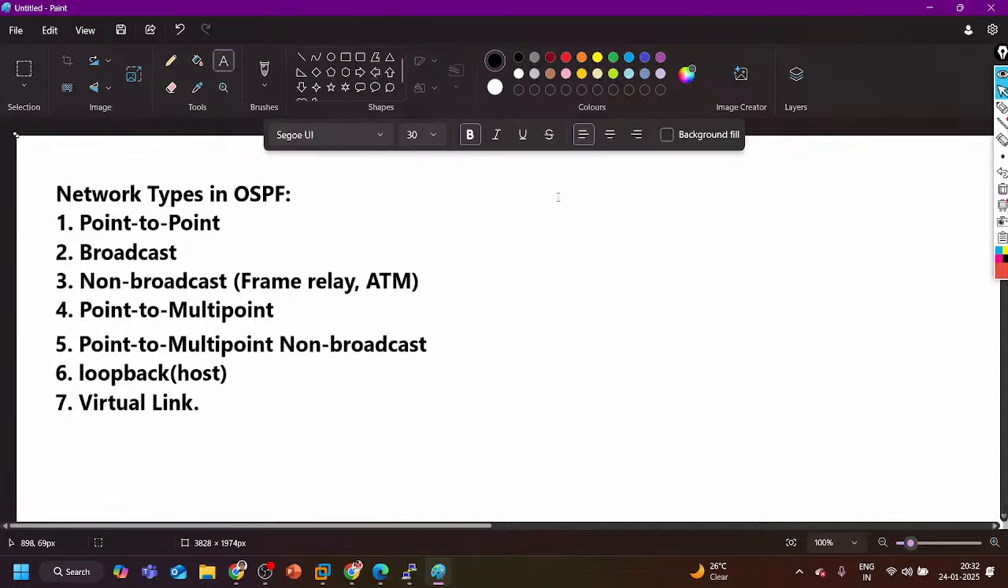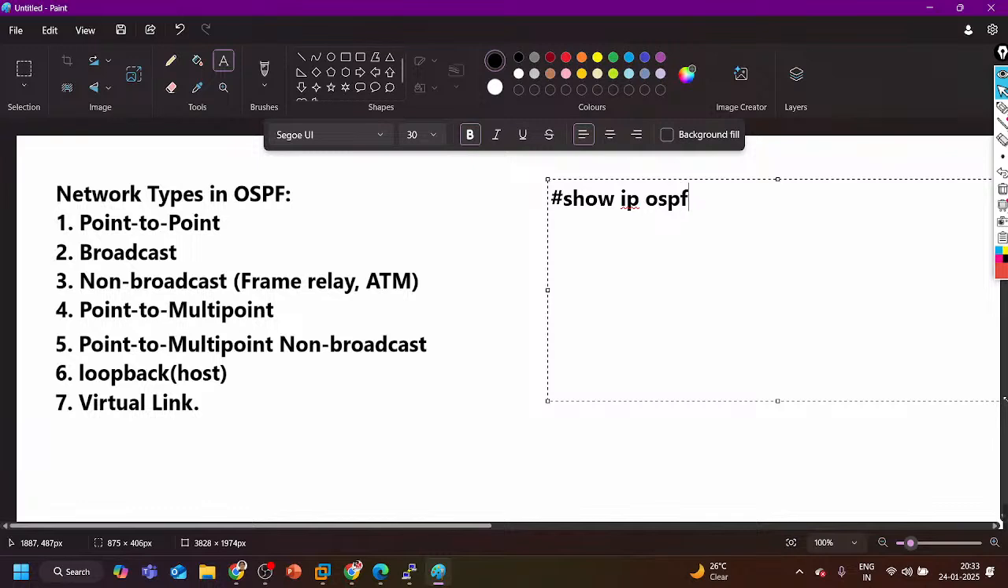To verify the OSPF network type on the router, there is one command you already know: show ip ospf interface and then the interface ID, let's say F0/0. This command gives you the detailed information of OSPF on FastEthernet 0/0.